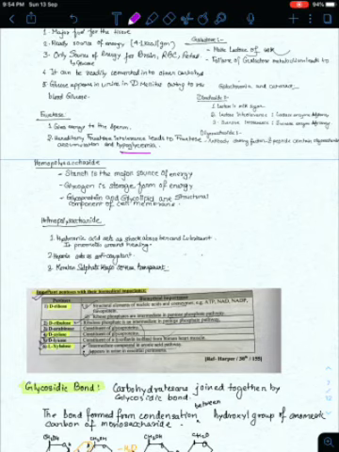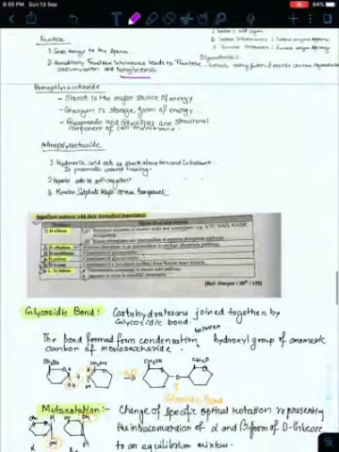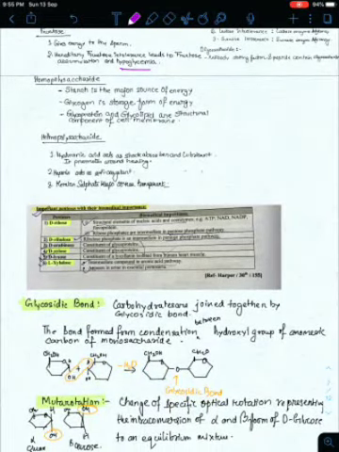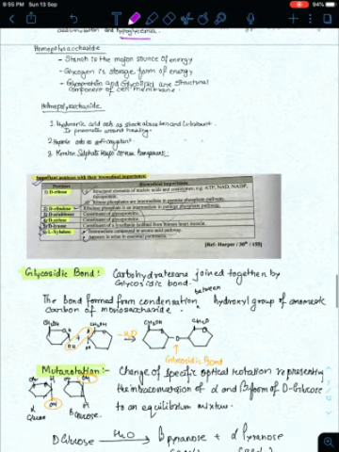Starch is the major source of energy. Glycogen is the storage form of energy. Glycoprotein and glycolipid are structural components of the cell membrane. Among heteropolysaccharides, hyaluronic acid acts as a shock absorber and lubricant. It promotes wound healing. Heparin acts as an anticoagulant. Keratan sulfate keeps the cornea transparent. These are some of the functions of heteropolysaccharides.